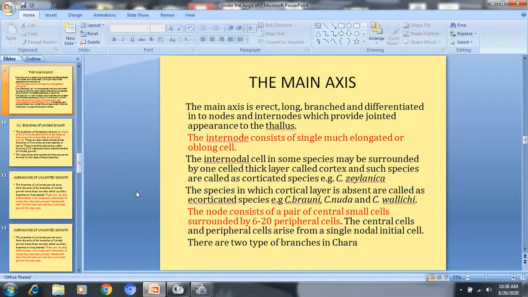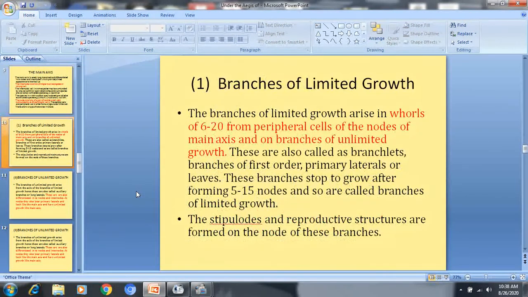There are two types of branches in the Chara thallus. First is the branches of limited growth, and second is the branches of unlimited growth. The branches of limited growth, as it is clear from the name, have limited growth.